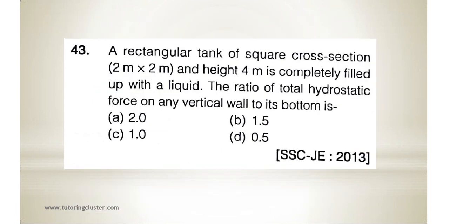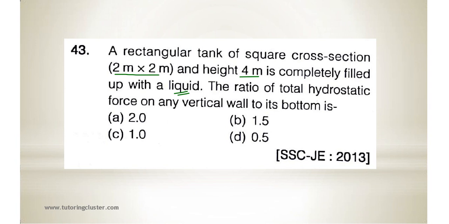Next, question number 43. There is a rectangular tank of square cross section, 2 meter by 2 meter, and the height is 4 meter, completely filled up with a liquid. The ratio of total hydrostatic force on any vertical wall to its bottom is.